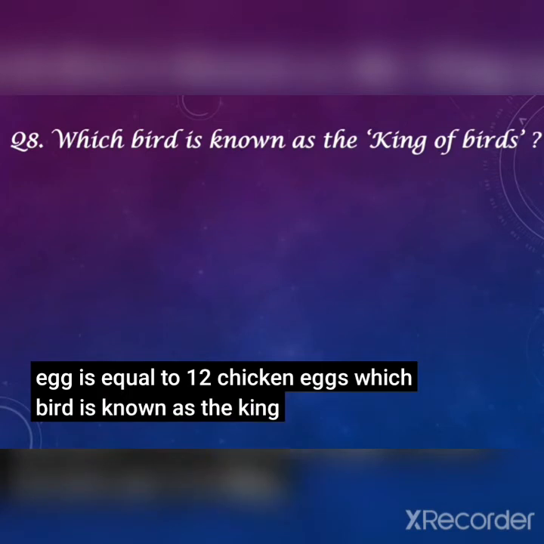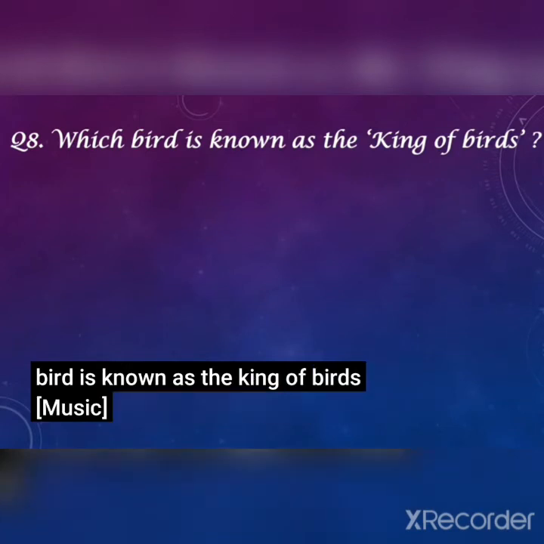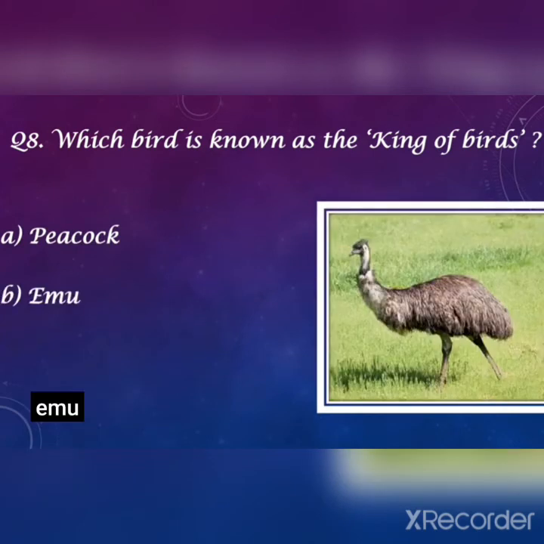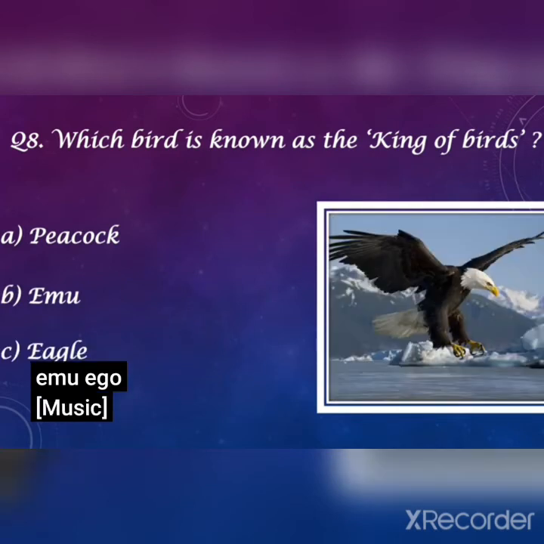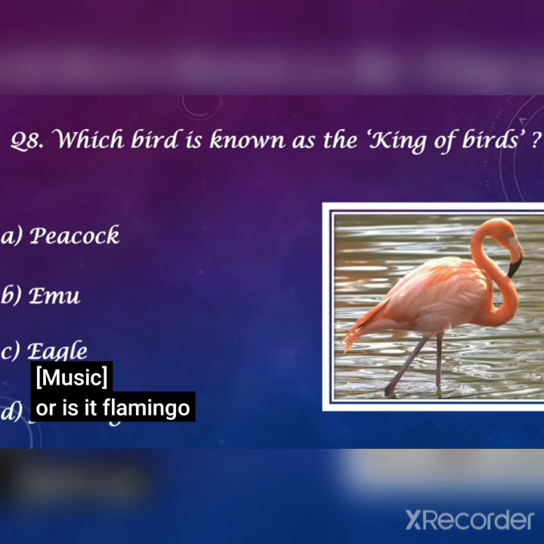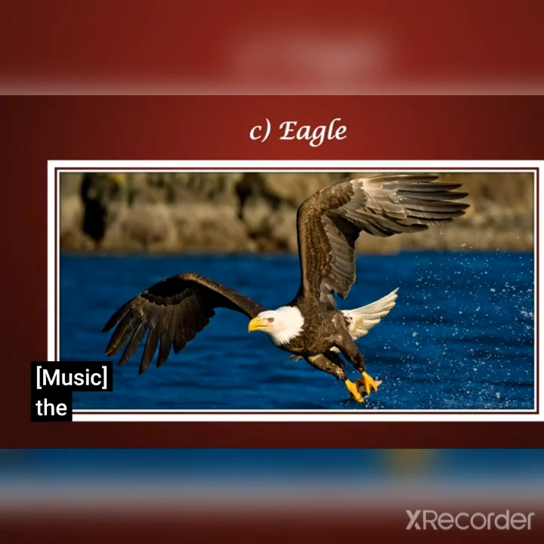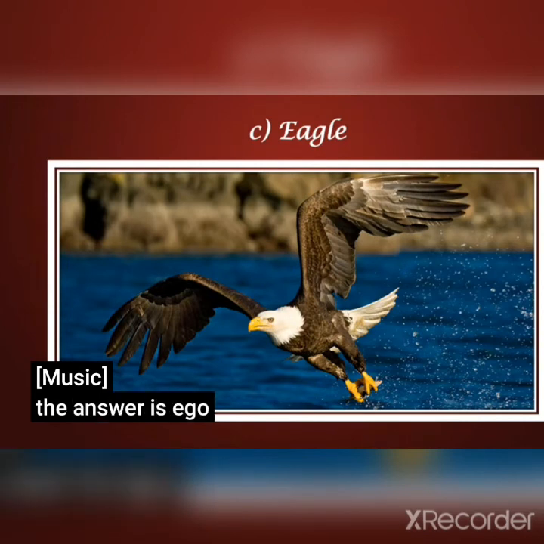Next, which bird is known as the king of birds? A. Peacock. B. Emu. C. Eagle. And D. Flamingo. Answer is eagle.